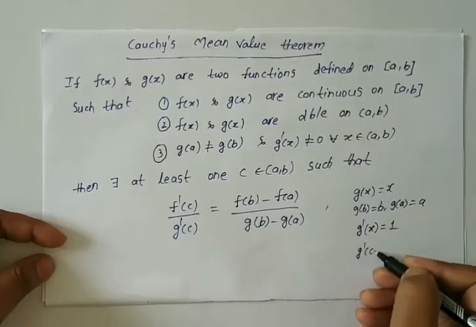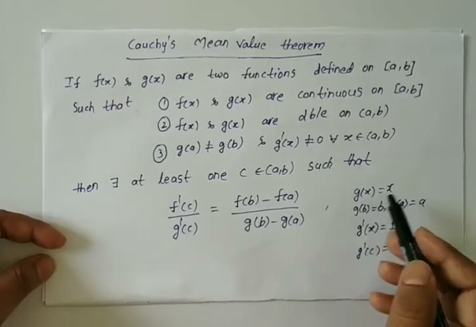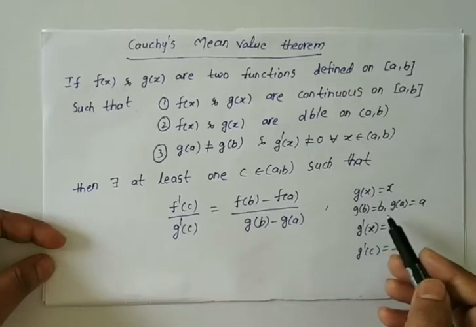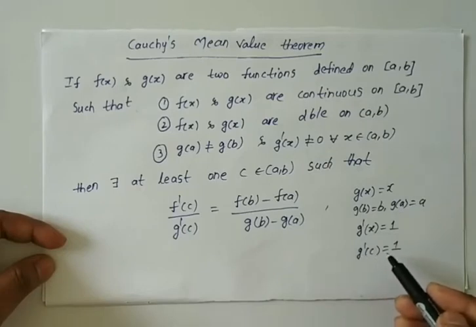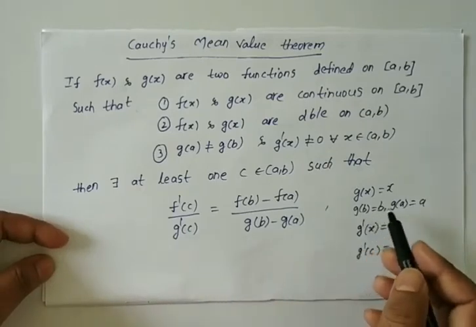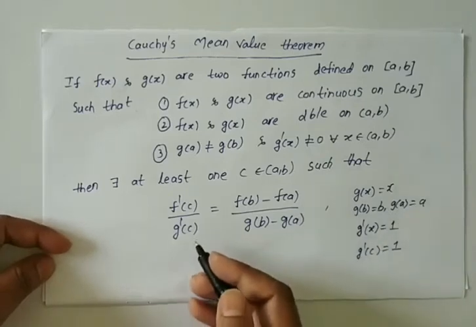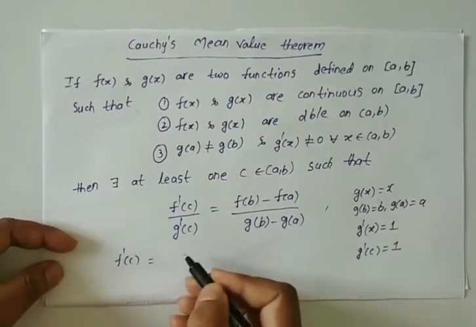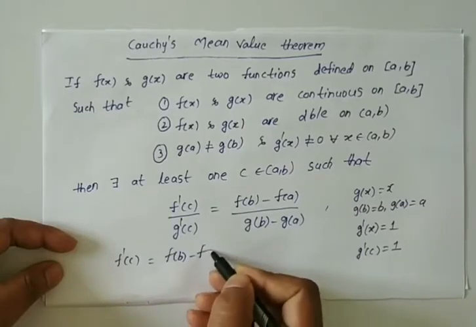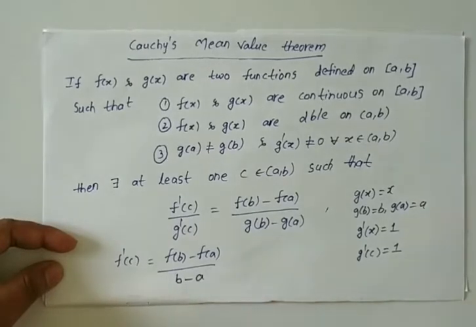Therefore g dash of c is equal to 1. Substituting g of b is equal to b, g of a is equal to a, and g dash of c is equal to 1 in Cauchy's mean value theorem, we get f dash of c by 1 is equal to f of b minus f of a by b minus a, which is the Lagrange mean value theorem.